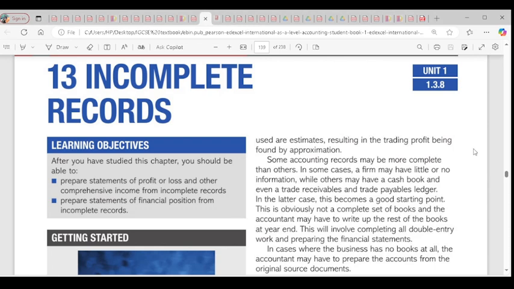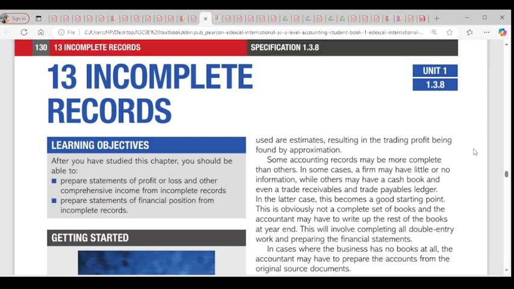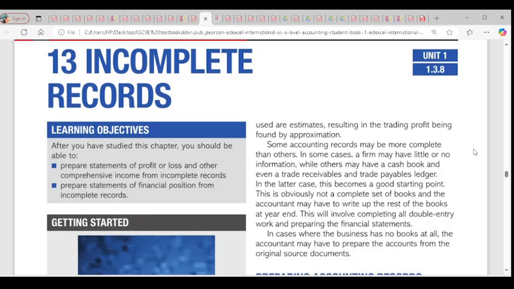Chapter 13, incomplete record accounting. For incomplete records, not all businesses maintain complete accounting records. So it is not complete. It might be based on the fact that the owner of the business does not have accounting techniques or knowledge about how to prepare an account or how to prepare the financial statement. So it leaves them scattered.